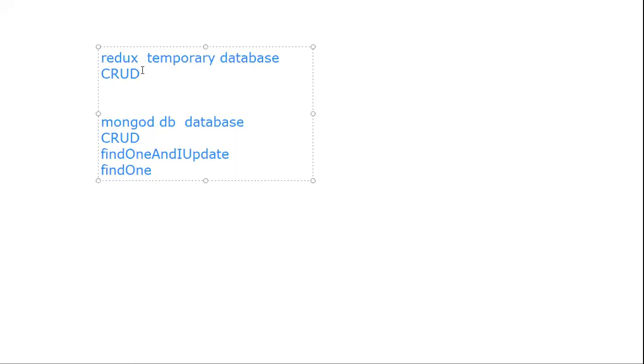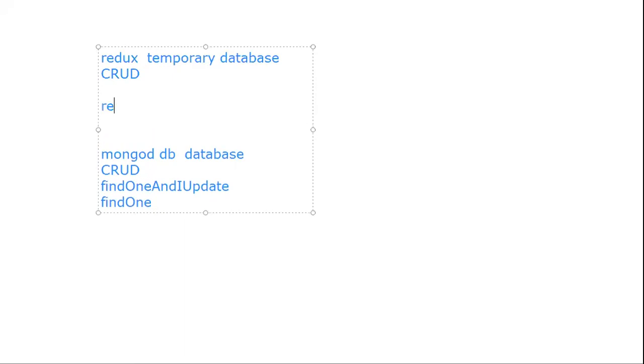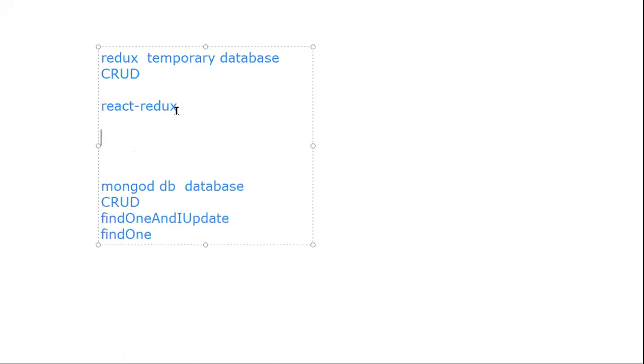And how will we do all these CRUD operations? We have a few methods that we will get from React Redux. We should import them from React Redux. And what are the methods? Methods are useSelector. One more thing, I'm going to use hooks, so you will be able to learn hooks also. And it is literally very easy. So Redux is a temporary database, and if it is a database, we should perform CRUD operations.